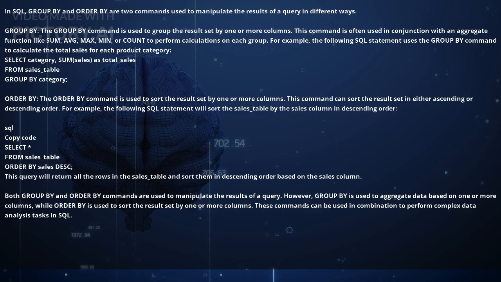Both GROUP BY and ORDER BY commands are used to manipulate the results of a query. However, GROUP BY is used to aggregate data based on one or more columns, while ORDER BY is used to sort the result set by one or more columns. These commands can be used in combination to perform complex data analysis tasks in SQL.